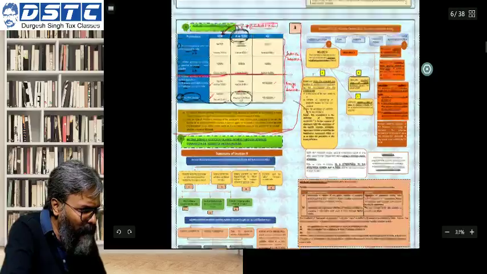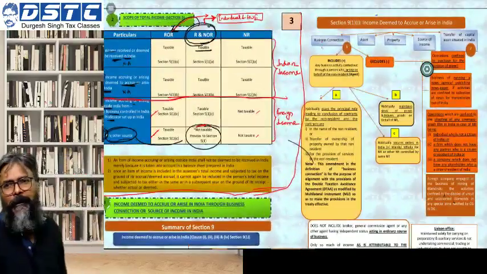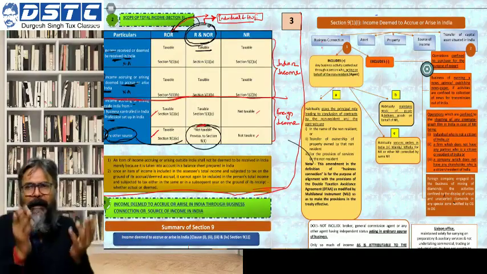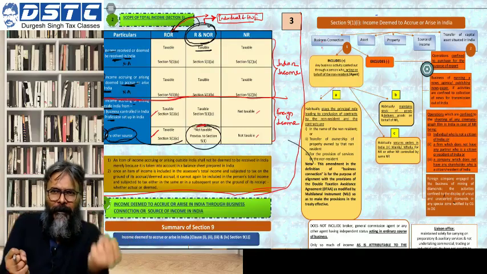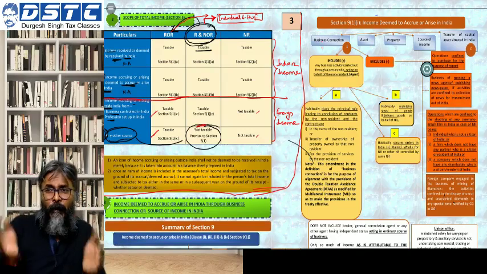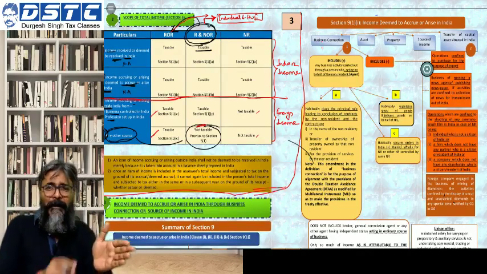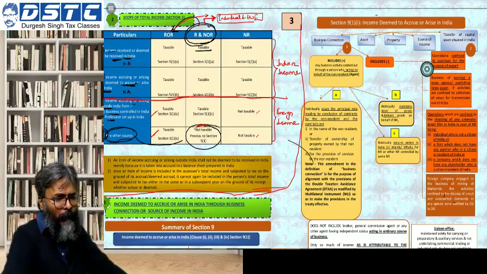Now please come to this particular part. Students, yesterday I finished off the scope. This scope was important for us to decide what difference it makes if you are a resident or a non-resident, or what difference it makes if you are a resident and ordinary resident versus a resident but not ordinary resident. This discussion, students, we have already concluded.